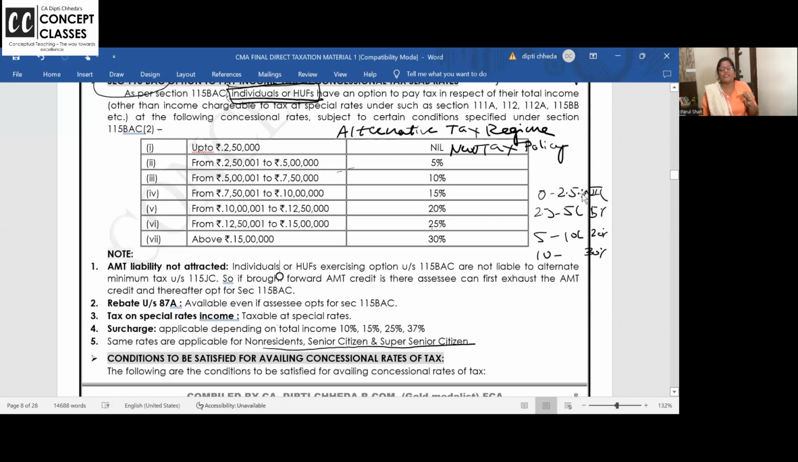After another 45 minutes of good explanation, I'll be solving the problem. So listen carefully. After going for this scheme, the basic exemption for everyone, senior citizen, super senior citizen, non-resident, is only 2,50,000. You will not get the additional basic exemption of 3 lakh and 5 lakh.